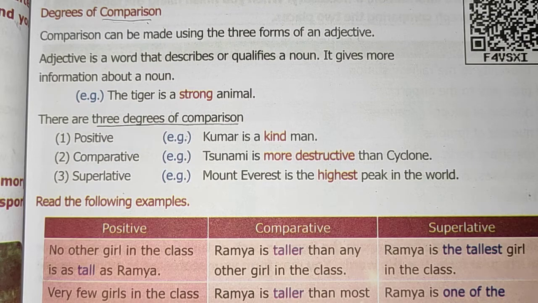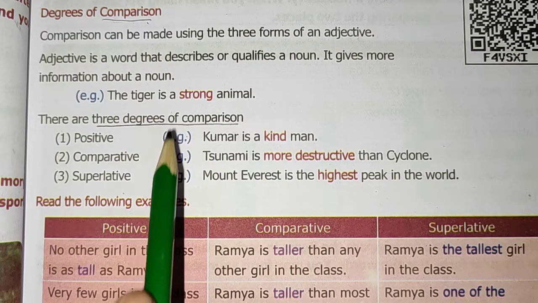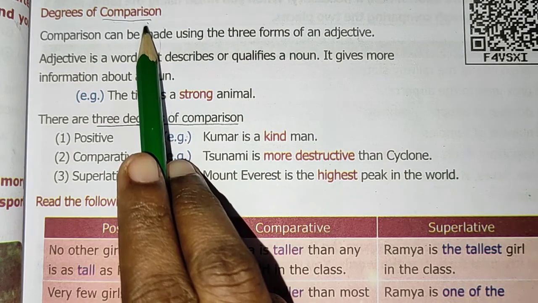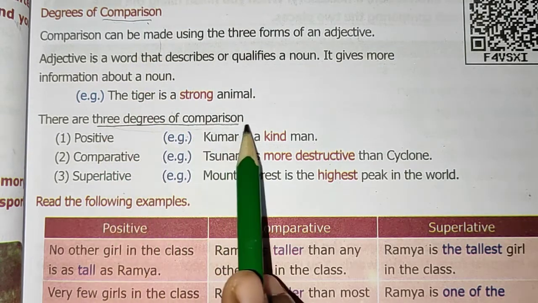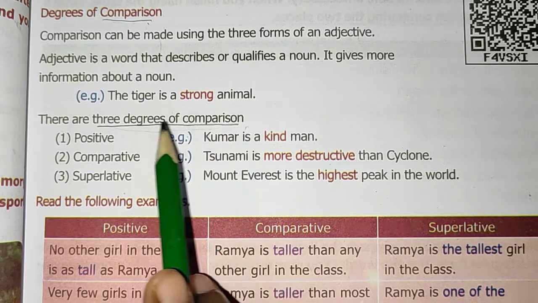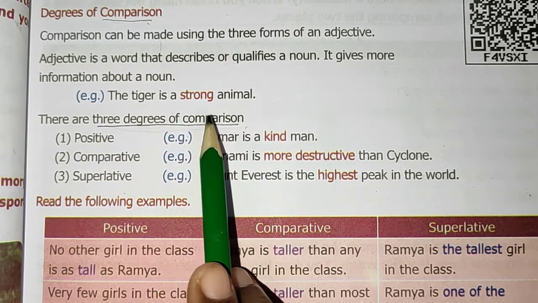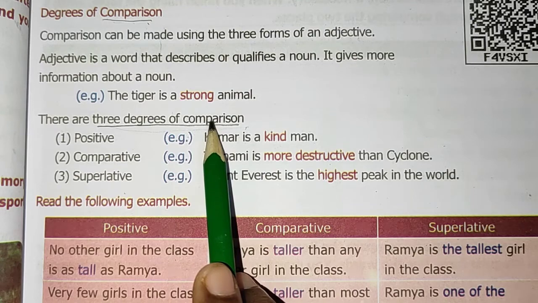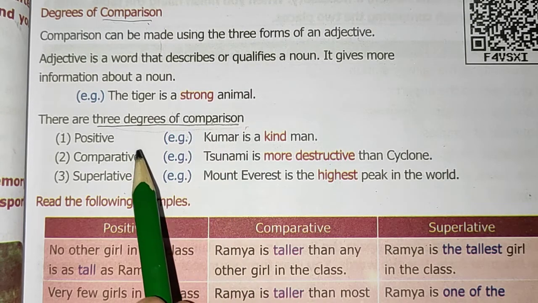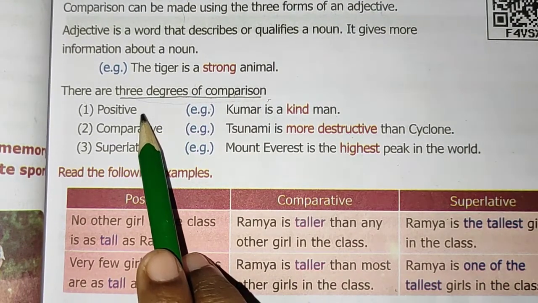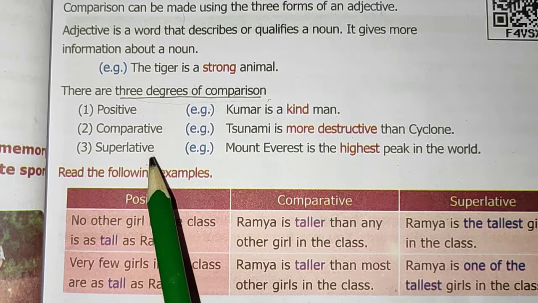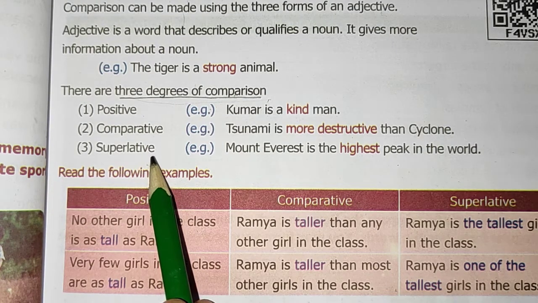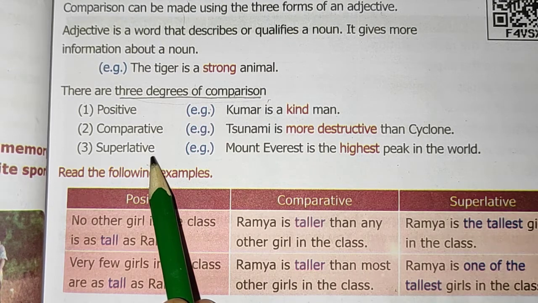Now let us see what are the kinds of comparison. There are 3 degrees of comparison, 3 forms of comparison. The first one is positive degree, the second one is comparative degree, and the third one is superlative degree.